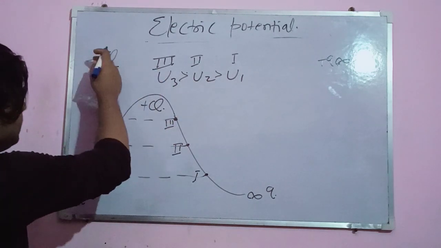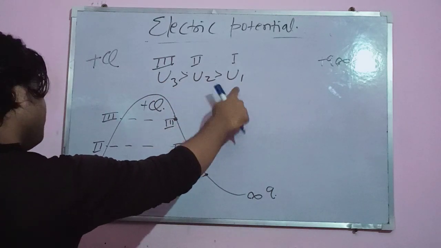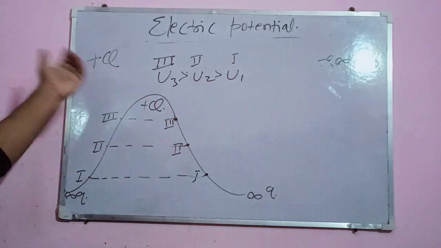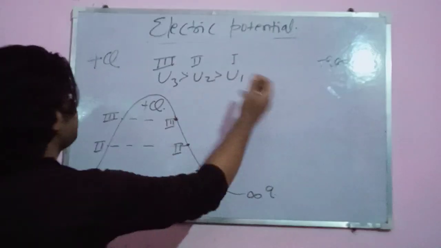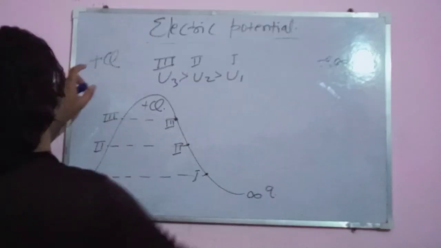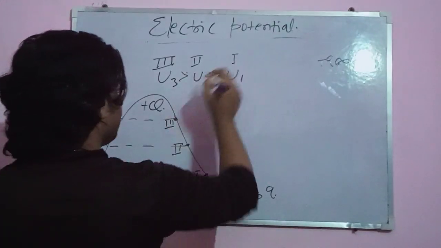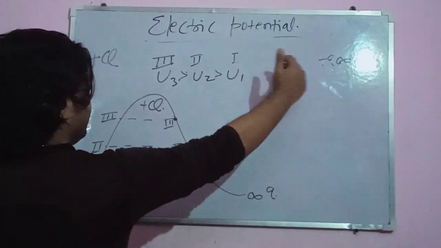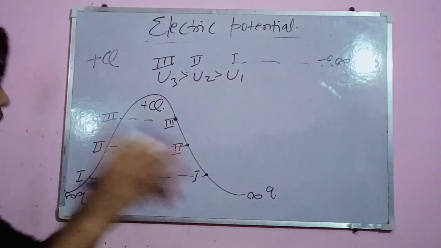Similarly its energy increases, and as we know U3 is greater than U2 and U2 is greater than U1, so energy increases towards plus Q. As the smaller plus q gets closer and closer to capital plus Q along its journey, it has to face more resistance.